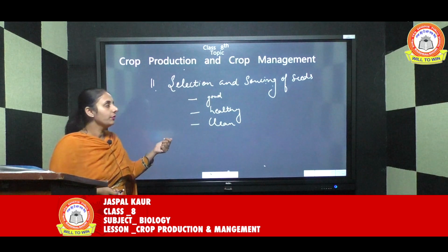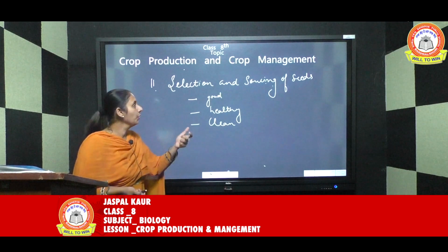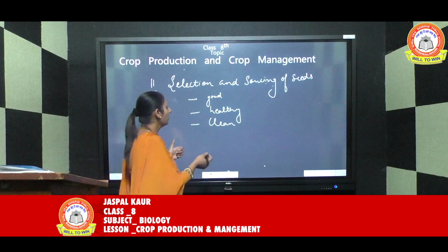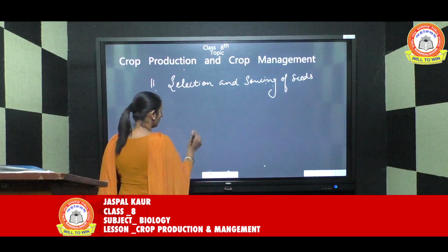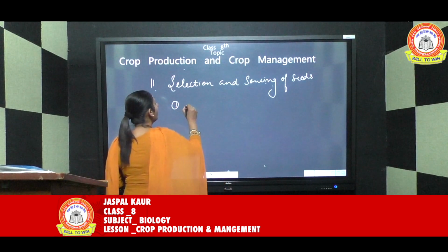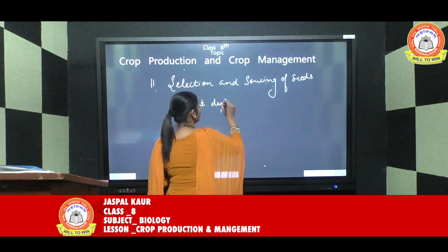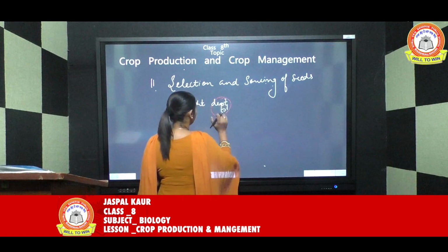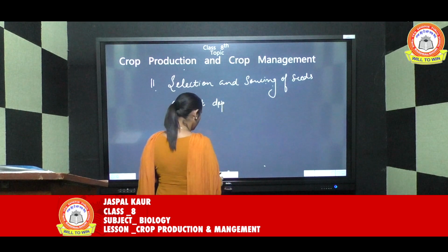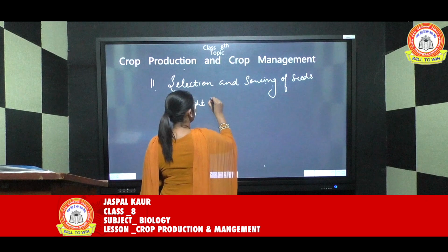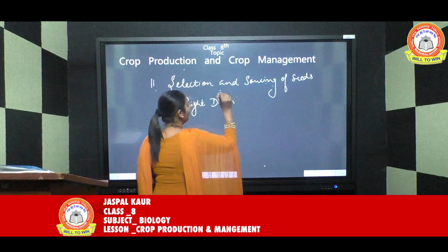Then, two main factors we have to consider during the sowing of seeds. The first factor is the right depth.